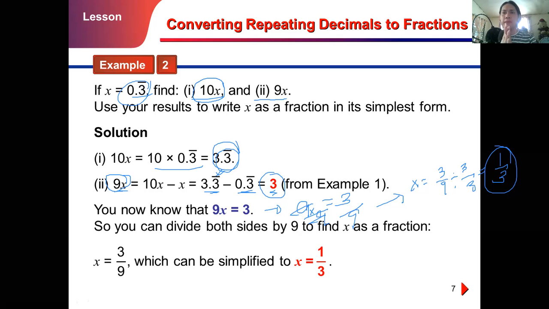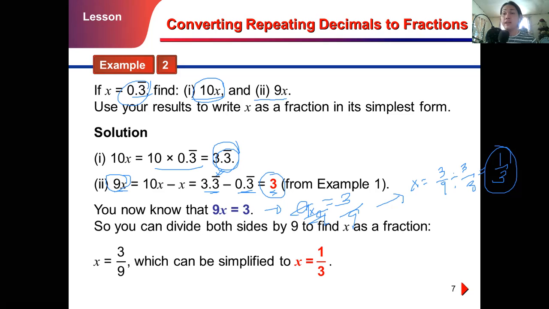So I want you to remember the process of how we converted repeating decimals into fractions or rational numbers. Again, the first step is to multiply it by 10. Why 10x, sir? Why not 100x? Why not 1000x? It's because the repeating decimal's place value is in the tenths place. That's why we multiply it by 10. Are you with me? I hope you are still with me.